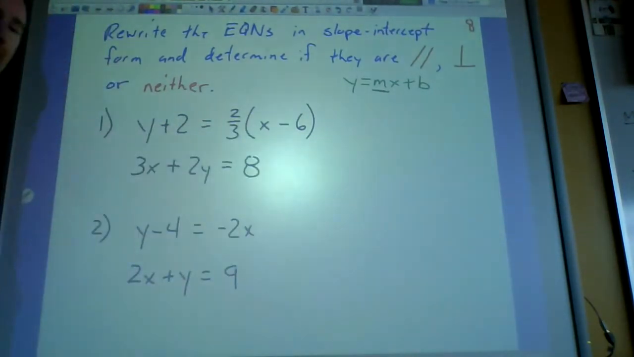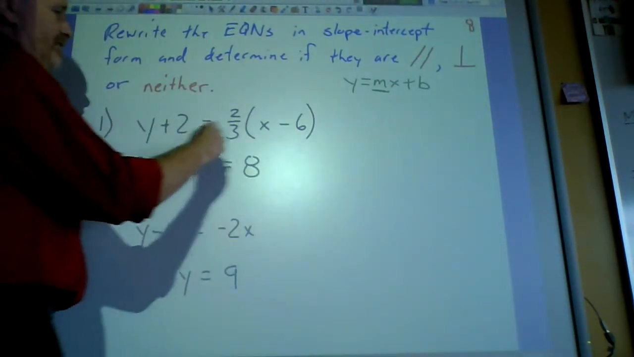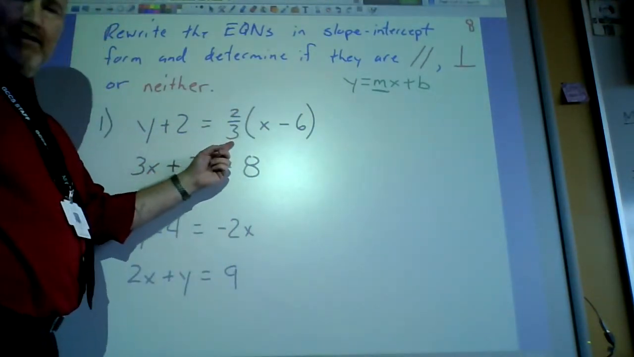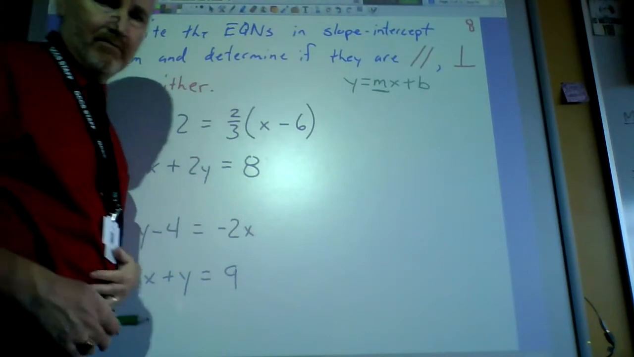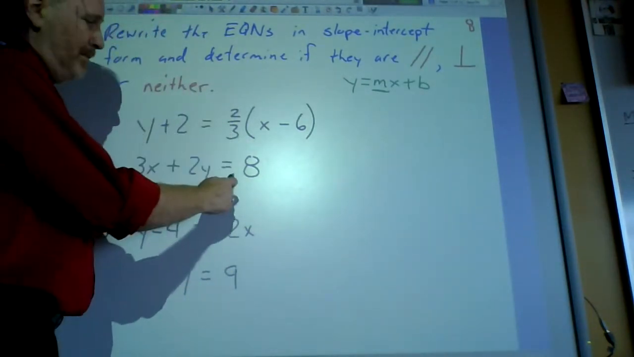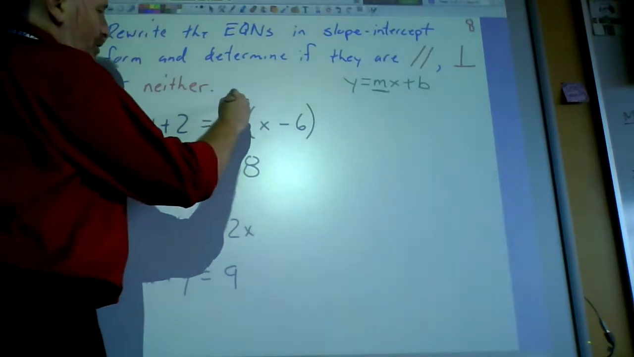So hopefully everybody's got it written down. First thing you do is the distributive property. If you don't recognize right off the bat that his slope is going to be 2/3, then work it out. If you know that, then just say, hey, his slope's 2/3. I'm going to move on to the next one. If you don't, here you go.